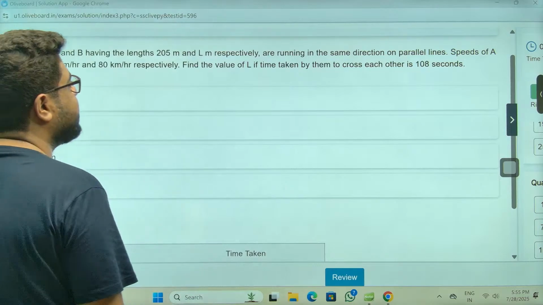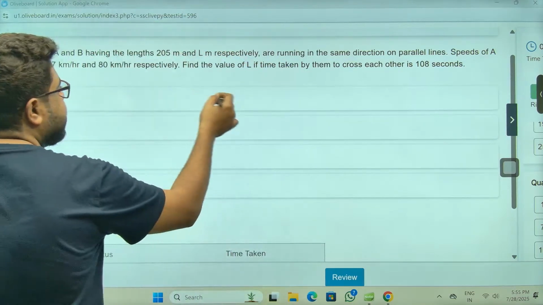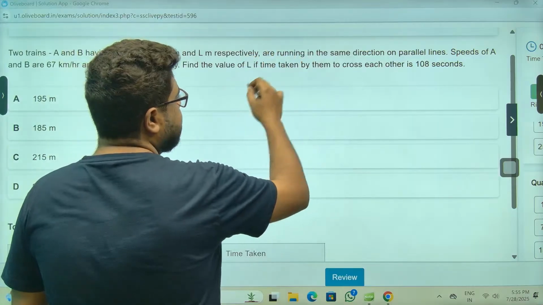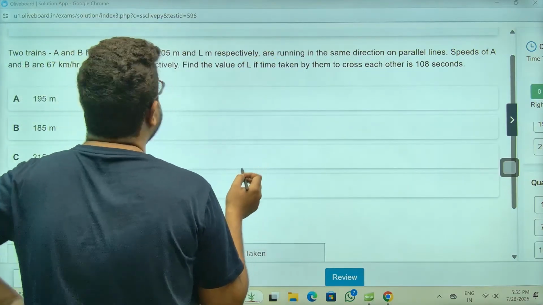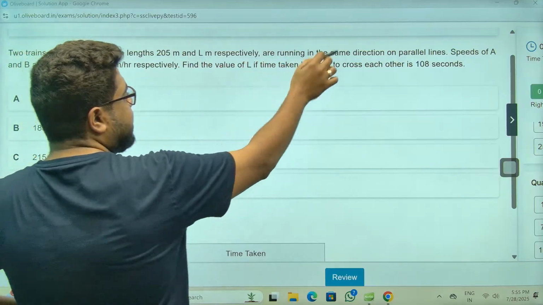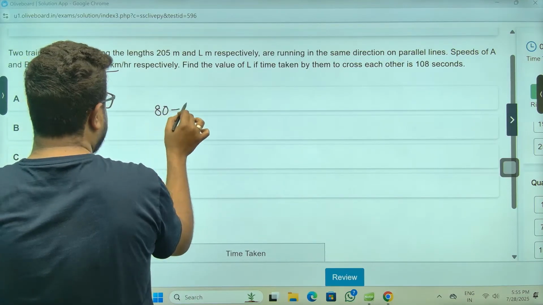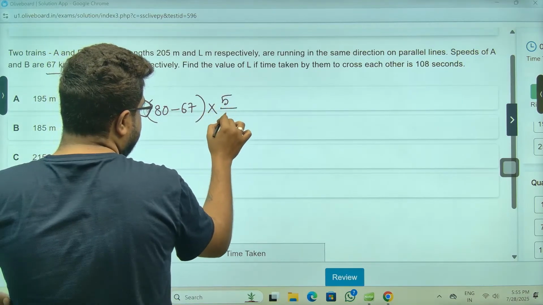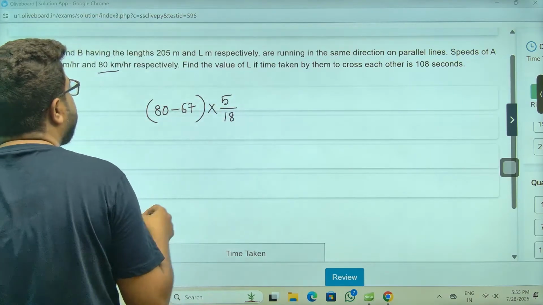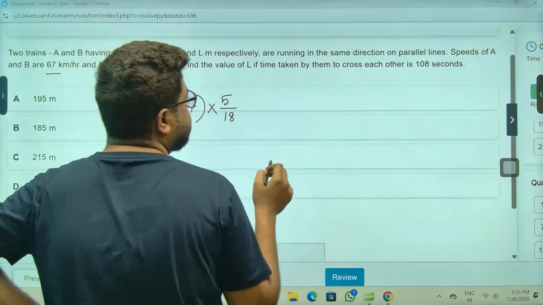Two trains A and B are running in the same direction. Speeds of A and B are given. Find the length, time taken. Time taken, take the relative speed. What is the relative speed? Both are running in the same direction, so subtract: 80 minus 67. But again into 5 by 18, conversion I need to do. Correct? And the lengths are this and this.